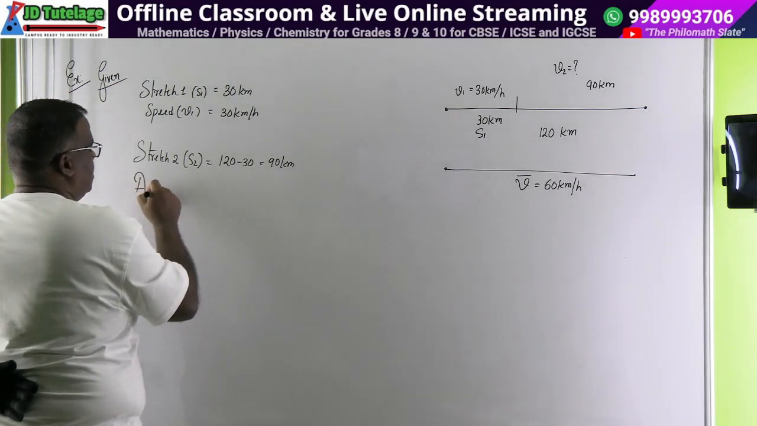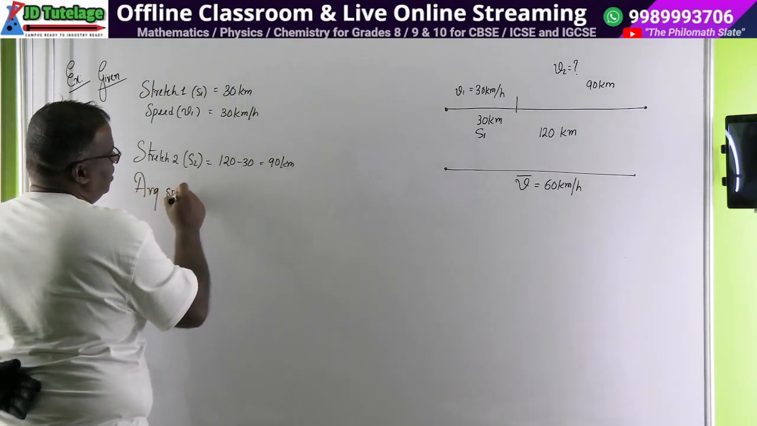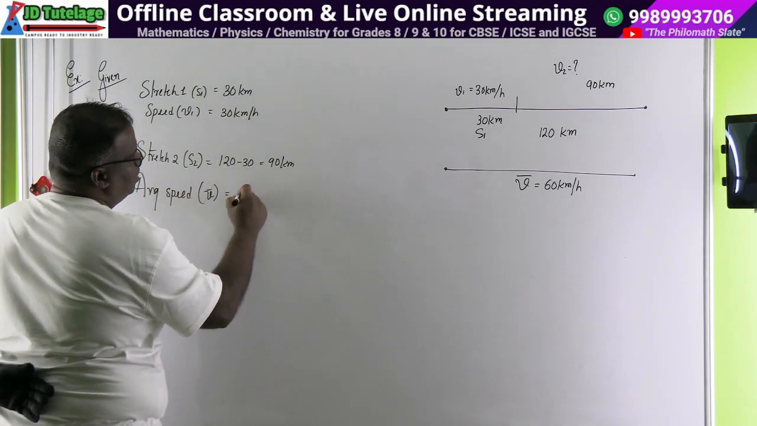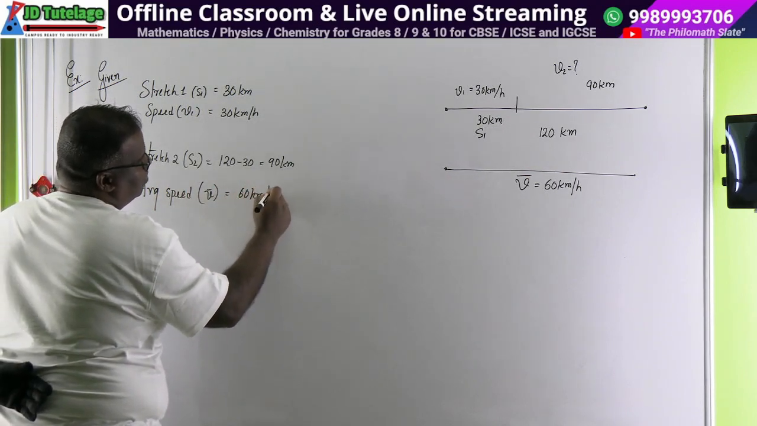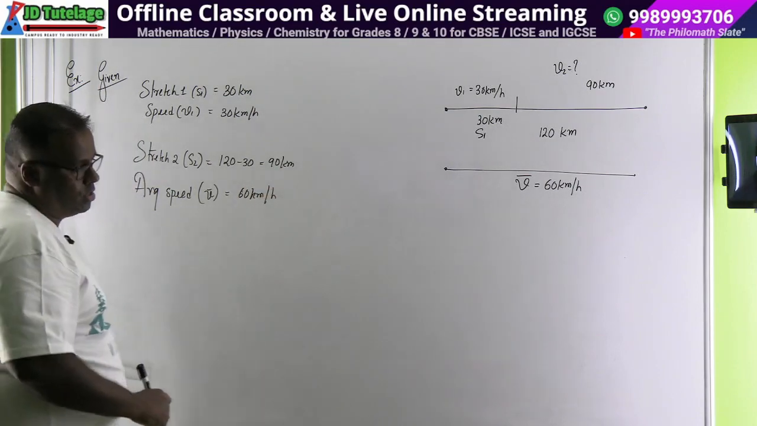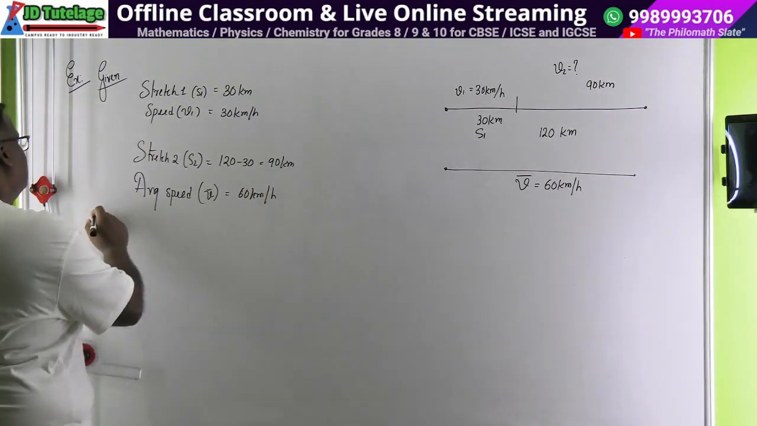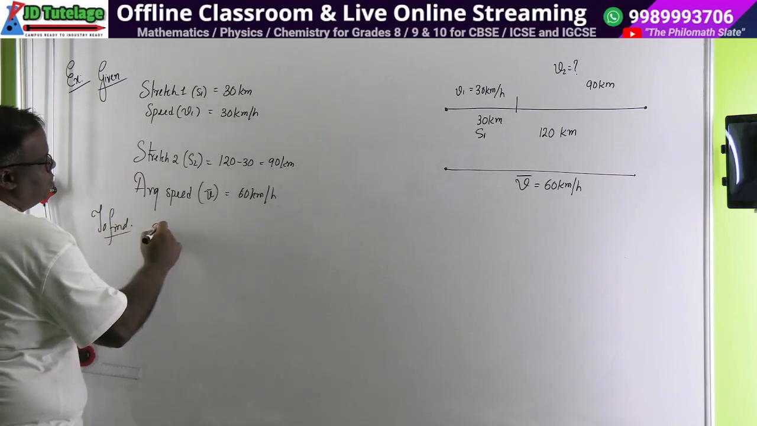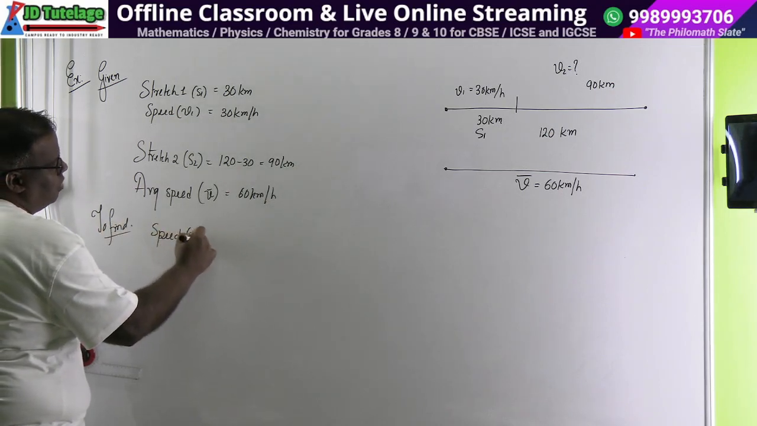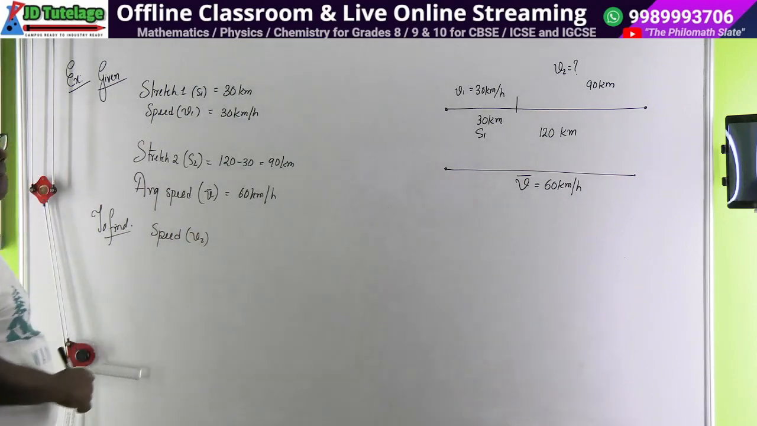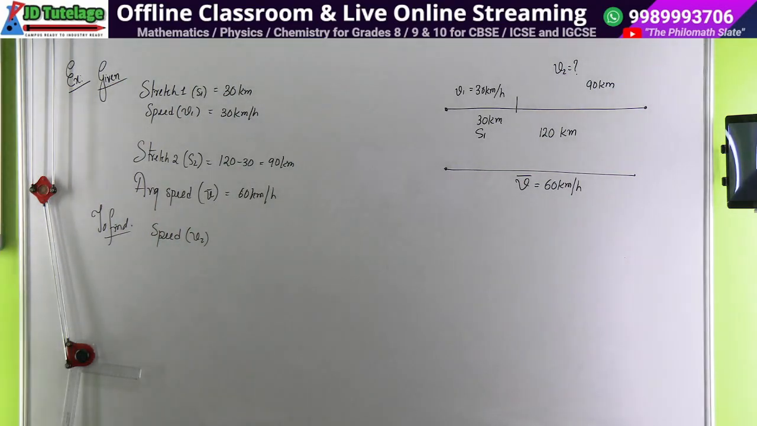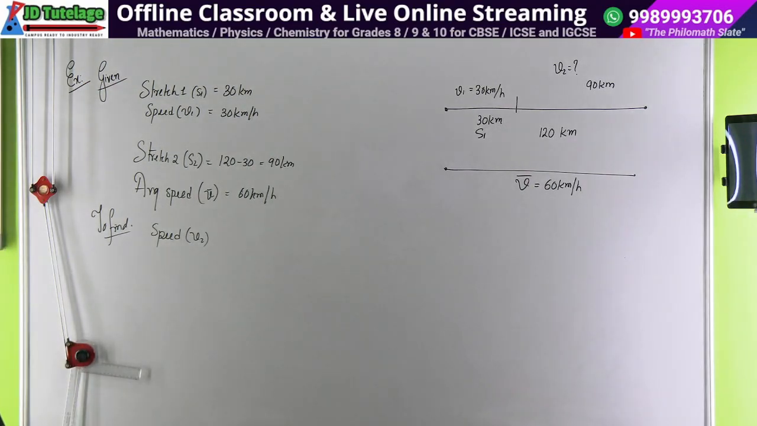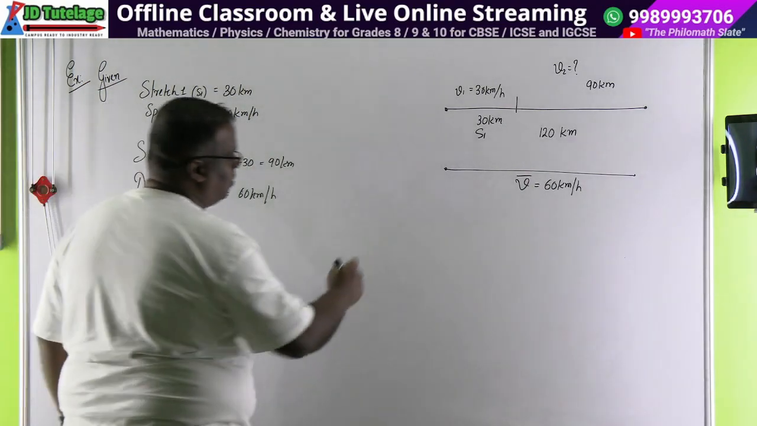Average velocity or average speed, v bar, is equal to 60 kilometer per hour. This is what is given to you, right? Now to find speed v2, right? What speed you should maintain. Okay? Now how to solve this problem?